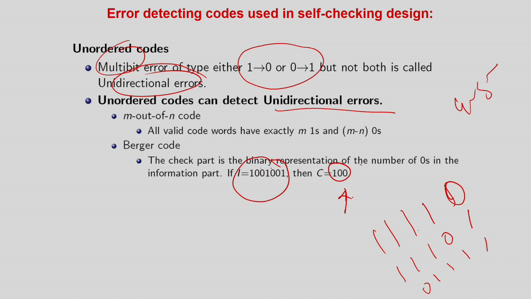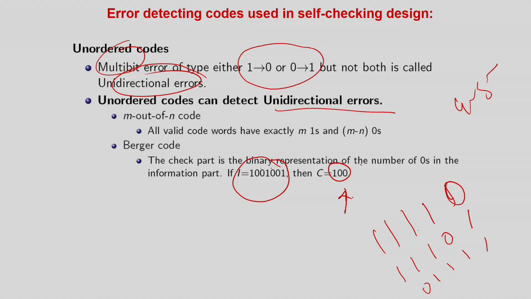This is also an unordered code. We will tell you the exact meaning of unordered codes right now. But for the time being, you just have to learn the fact that for the parity bit, the problem is that multiple bit errors may not be detected, and of course multidirectional faults cannot be detected at all. And we will see later that multidirectional faults are very difficult to detect.